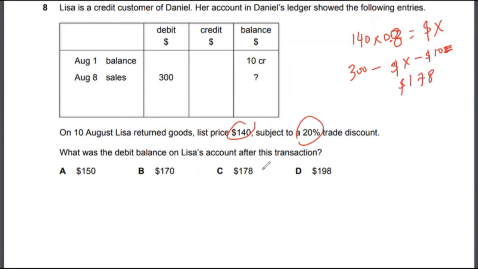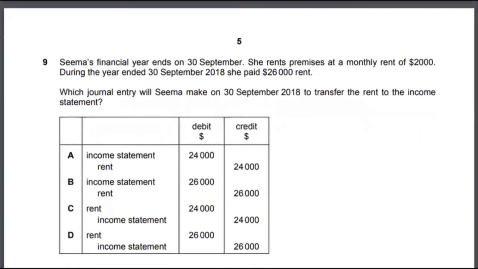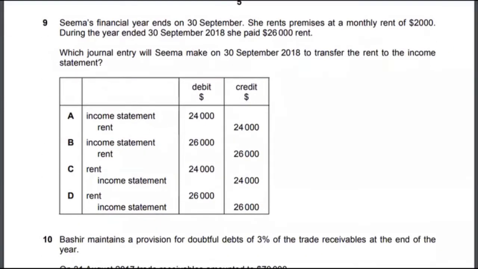So the correct answer to multiple choice 8 would be option C, right? So 300 was the total sales minus the returns minus the opening balance, the credit opening balance. You will get $178. It's the final debit balance as your answer, option C. Let's look at multiple choice 9.